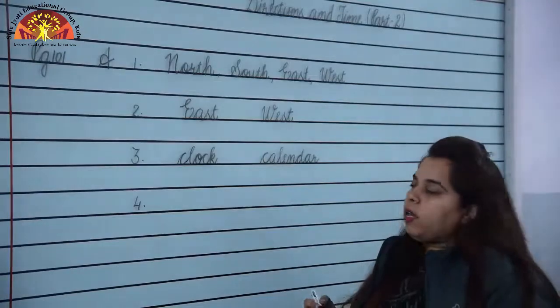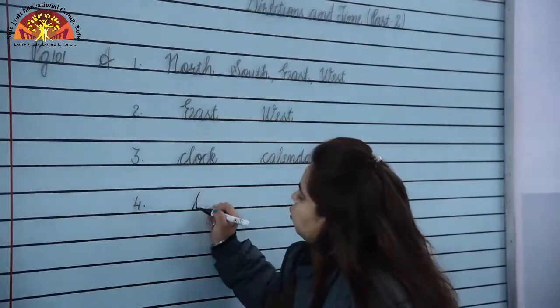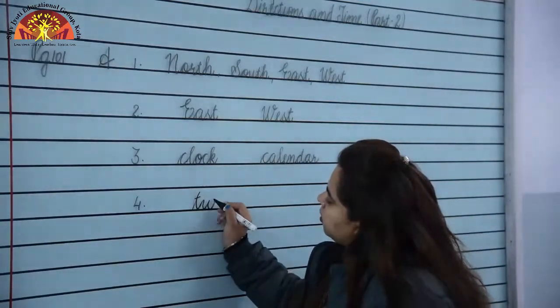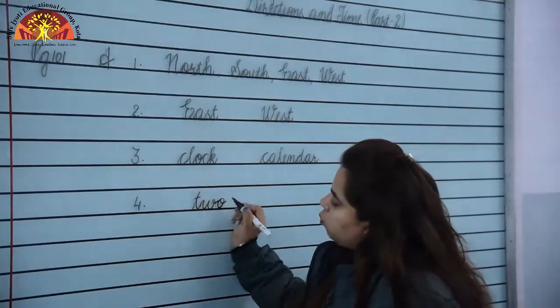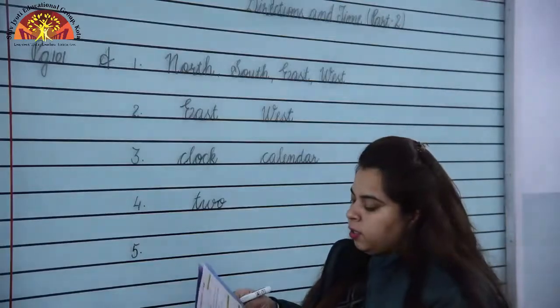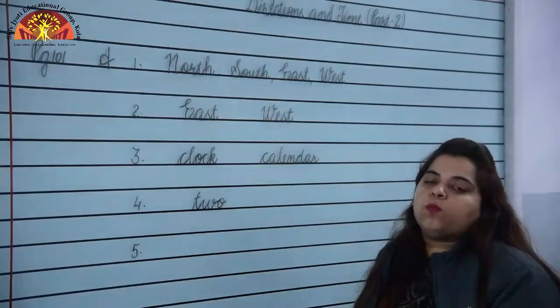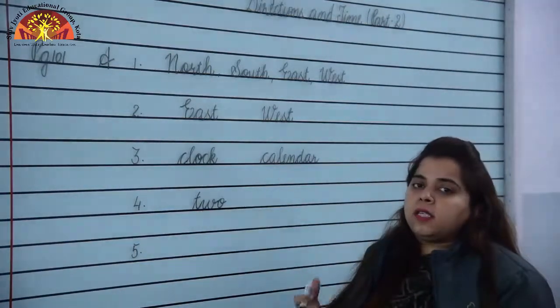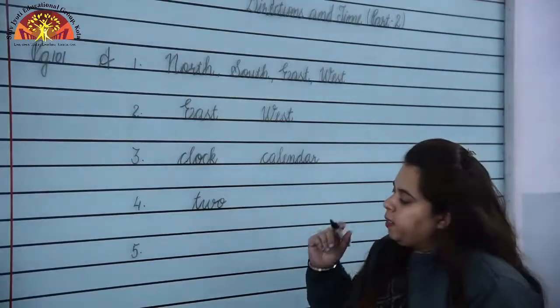Number 4, the clock has dash hands. How many hands clock has? The clock has 2 hands, T-W-O, 2. Next, number 5, the calendar tells us dash and dash. What calendar tells us? The calendar tells us days and dates.